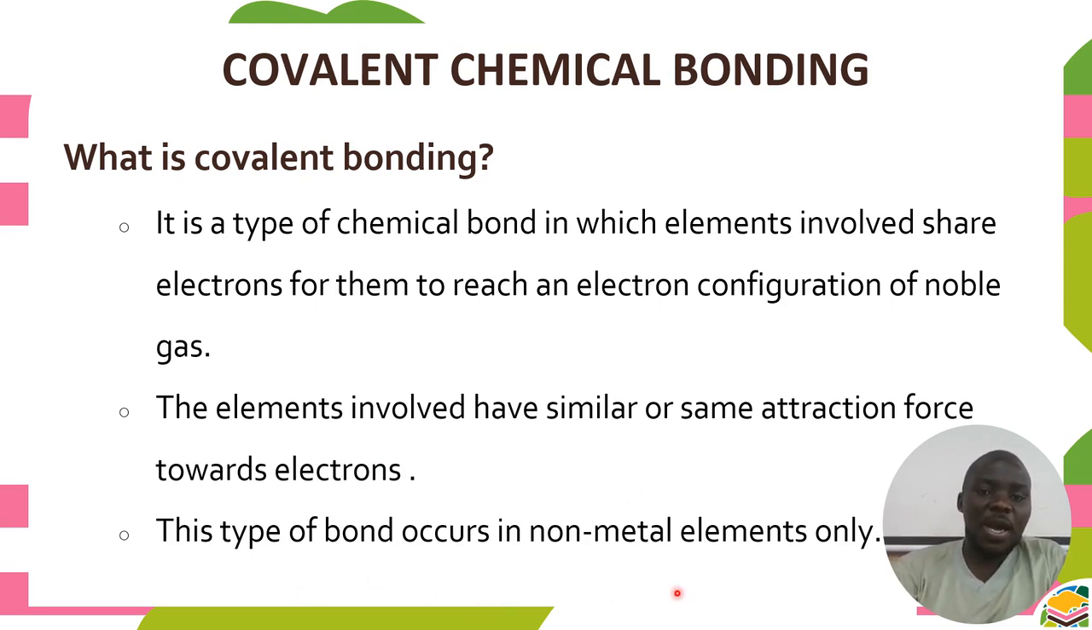This type of bond occurs in nonmetals only. So one thing that we can look into is that it occurs in nonmetal elements only. That's why they are sharing electrons. Why is it like that? It's because nonmetal elements have similar or the same attraction force towards the electrons. All of them have the capacity to gain electrons. They have strong nuclear charge. Therefore, we expect them not to lose the electrons, but to share the electrons.